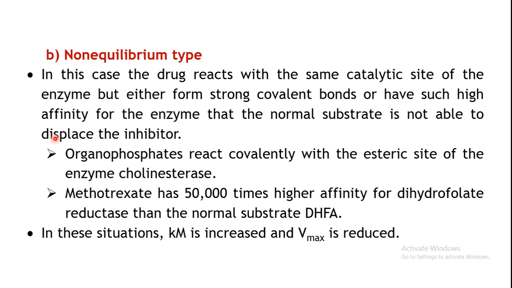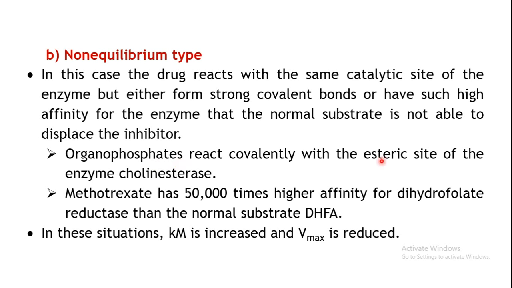No matter how much you increase the concentration of your normal substrate, it will not be able to displace the inhibitor. In the equilibrium type, we have seen that an increase in the concentration of the normal substrate can displace the inhibitor and reactivate the enzyme. The inhibition is surmountable, but that is not the case here, because the inhibitor binds either with strong covalent bonds or with very high affinity to your enzyme. Examples here include organophosphates.